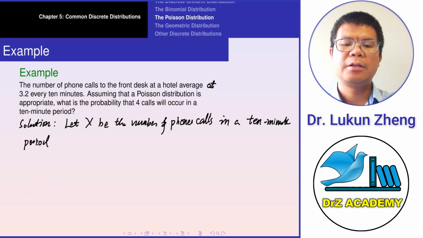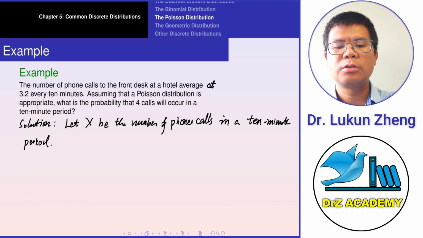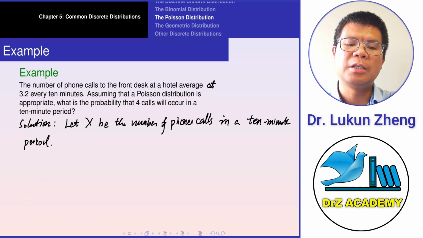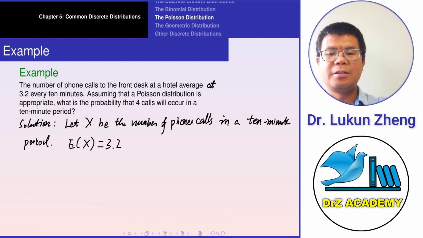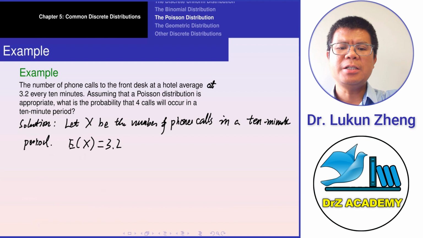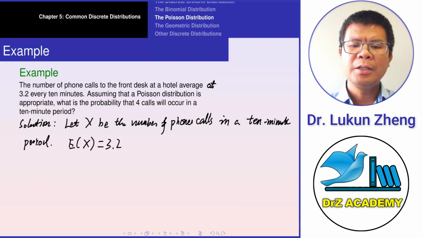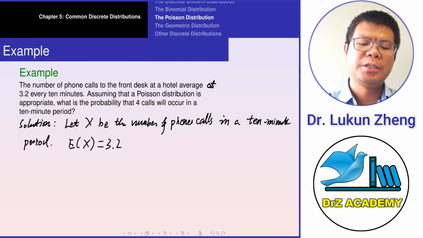Now, assuming a Poisson distribution and an average of 3.2, the expectation of x equals 3.2.